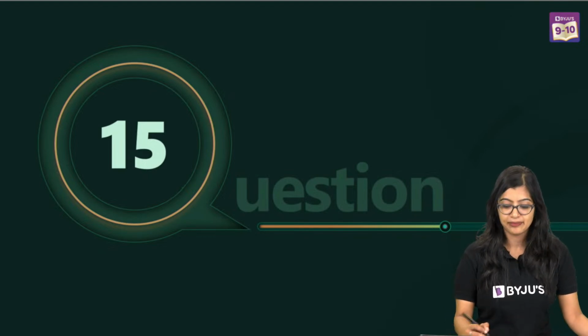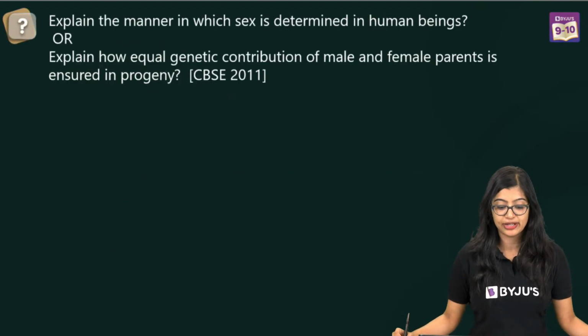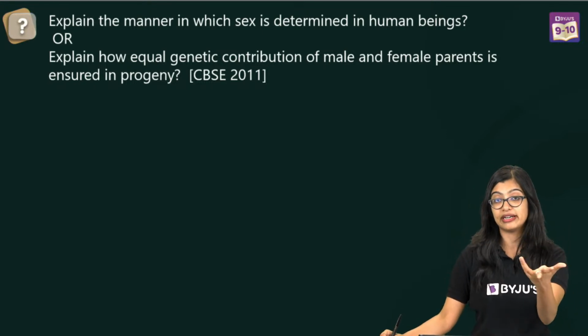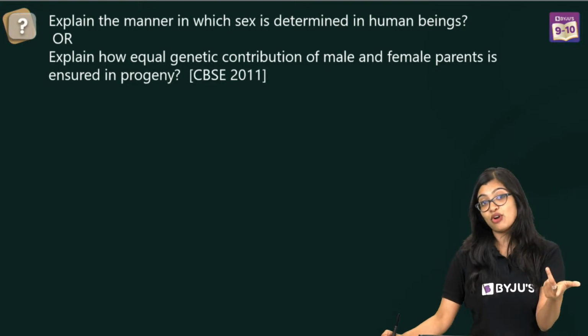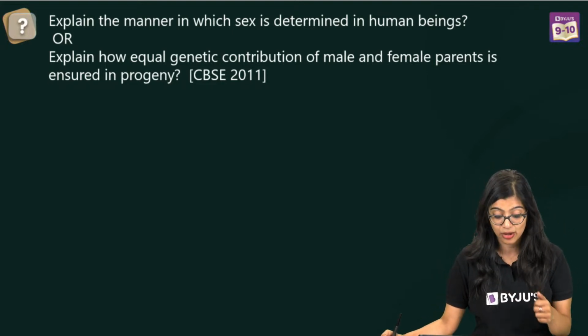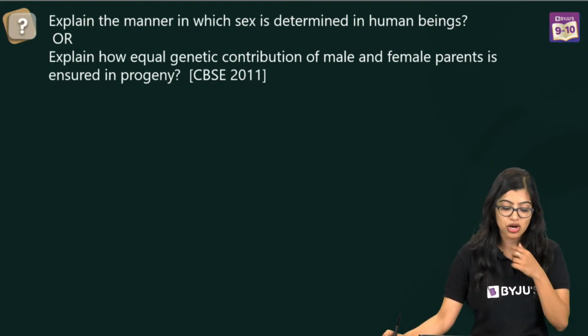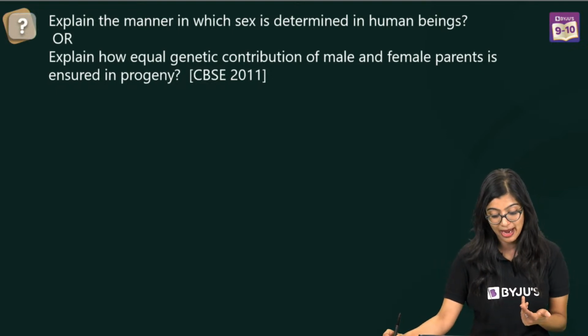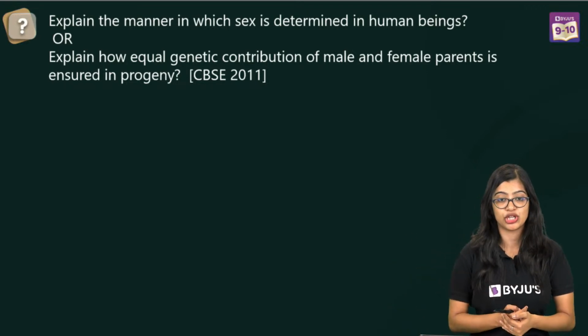All right. Okay. So now moving on to question number 15. Now this is a question some of you asked me yesterday also, for those of you who have attended the crash course session. In case you've not attended that, you can go check it out. It's there on the channel. But a lot of you asked me this question: explain how equal genetic contribution of male and female parents is ensured in progeny, right?